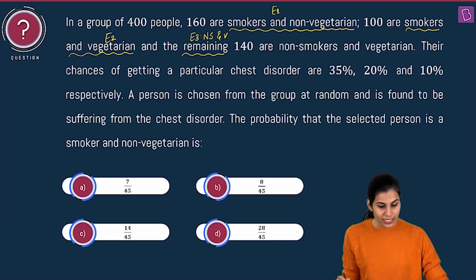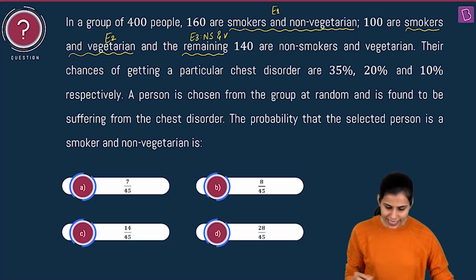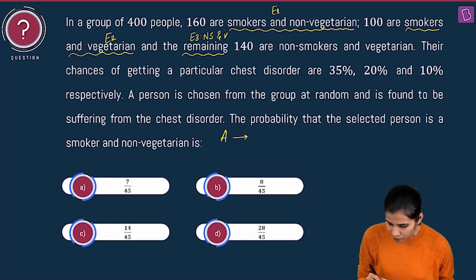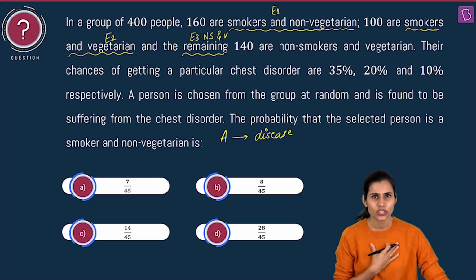Next, it says their chances of getting a particular chest disorder are 35%, 20% and 10% respectively. Let's say A is the event of a person having a chest disorder.